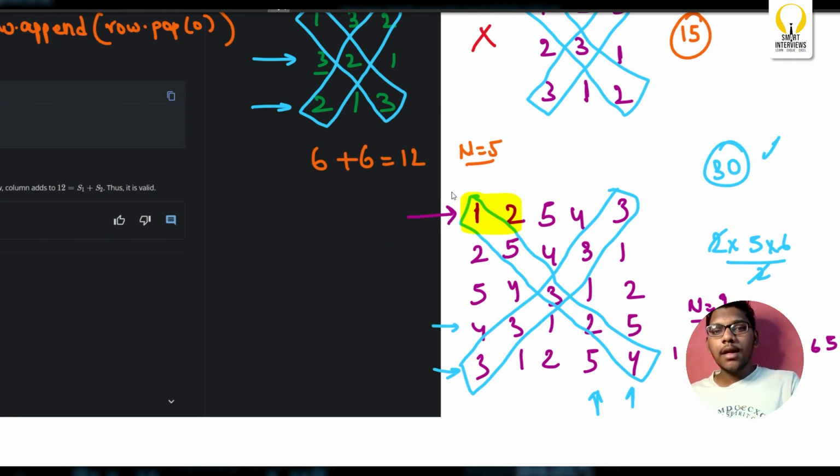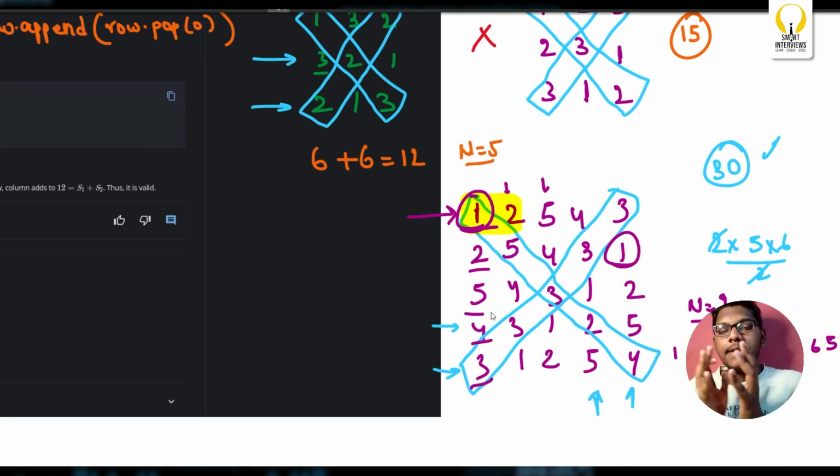The core reason is what I'm doing here. I'm more or less having 1 here, 2 here, 5 here, and in the next row I'm just removing this element and updating at the end, right? So it is very clear that I have to balance 1, 2, 3, 4, 5 in a single column. In the same way, in a single row, it will anyhow be balanced. Okay, for the same reason, I'll first add it at the end.